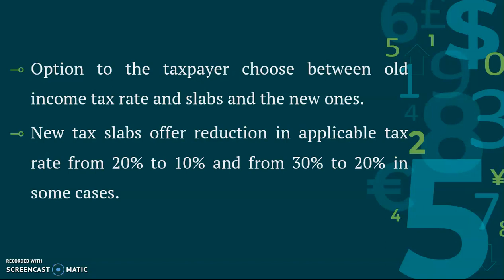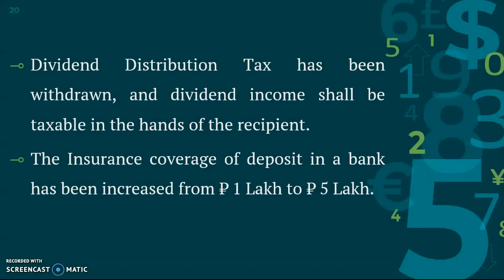And there are some changes in the new tax slabs, like from 20% to 10% and from 30% to 20%. In some places, the tax rates and tax slabs have been reduced. If the person is taking the new slab rates, they cannot avail some deductions, because the tax slabs were already reduced in the new tax rates.